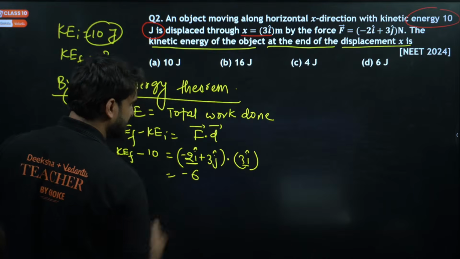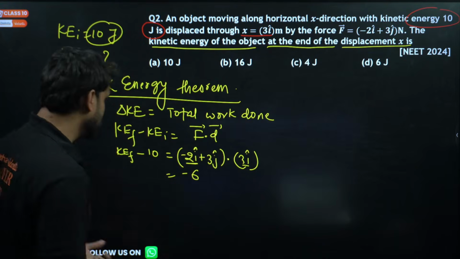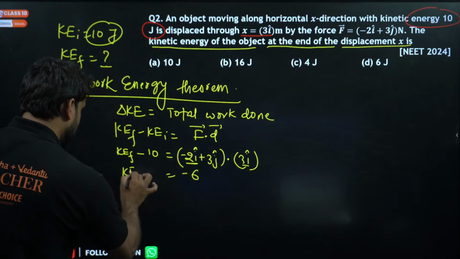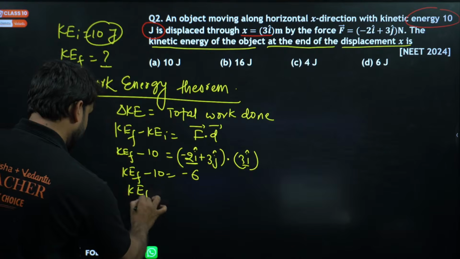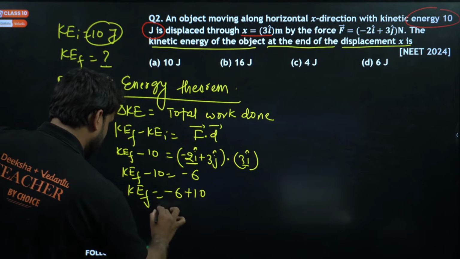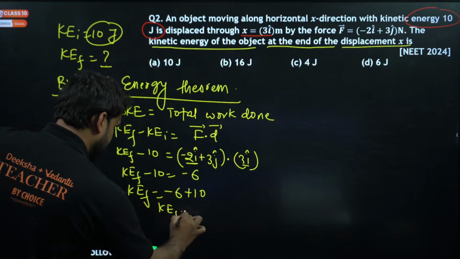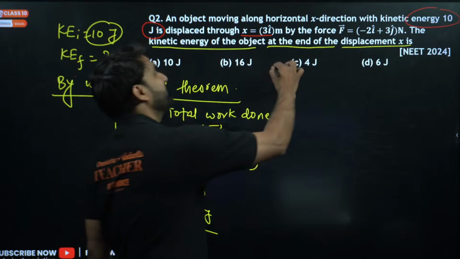So this will be 6 only. i cap dot i cap will be 1, so minus 2 into 3 will be minus 6. So we have KEF minus 10 is equal to minus 6. So KEF will be equal to minus 6, and minus 10 will go there, so it will become positive. So kinetic energy final will be 4 joule. Answer, any option is there?